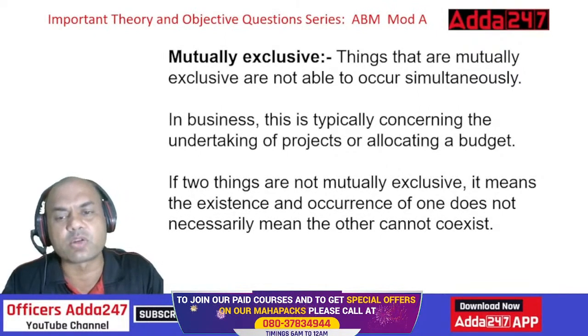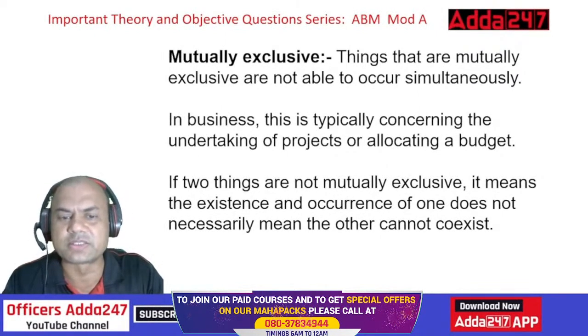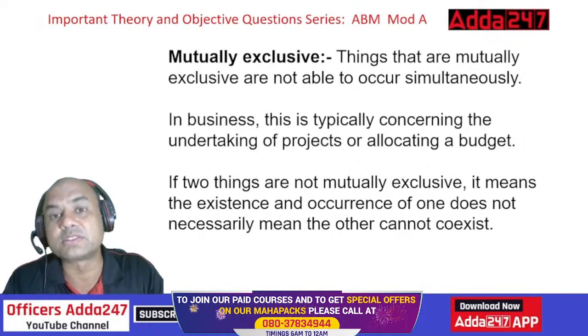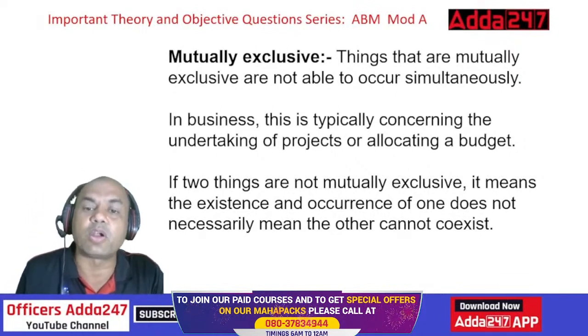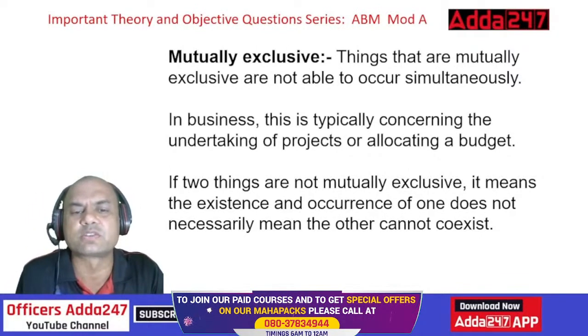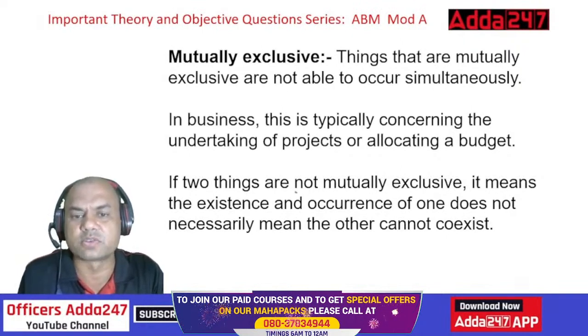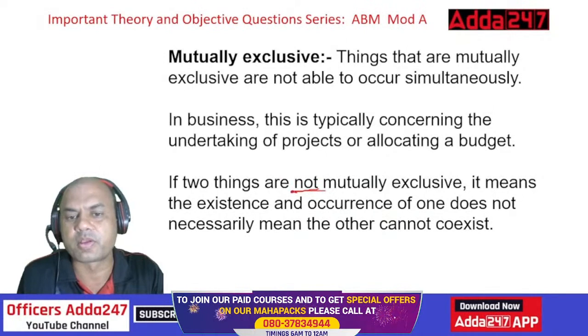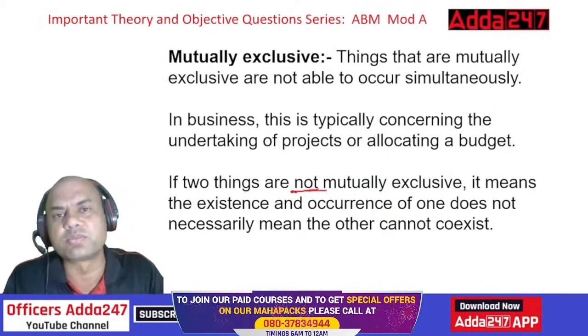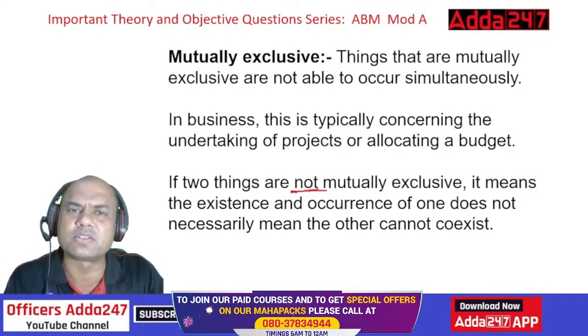If two things are not mutually exclusive, it means the existence and occurrence of one does not necessarily mean that the other cannot exist. Now this is a reverse thing given. If something is not exclusive, it means what? Not exclusive means they can occur simultaneously also.